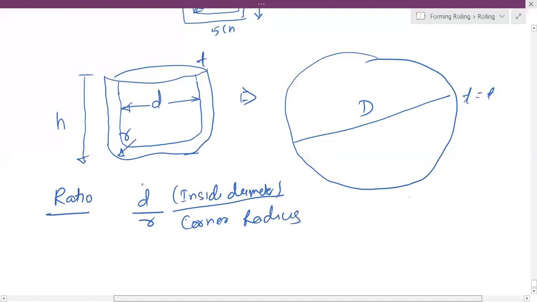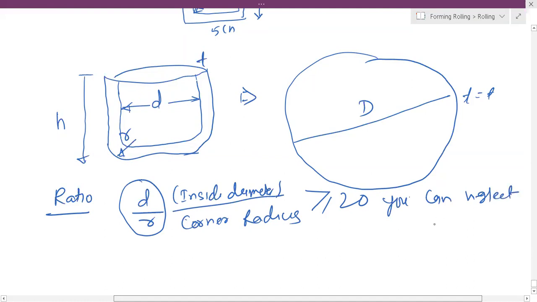First you have to check this: if it is greater than or equal to 20, then you can neglect the corner radius, meaning r will be 0. You can neglect it in your calculation.